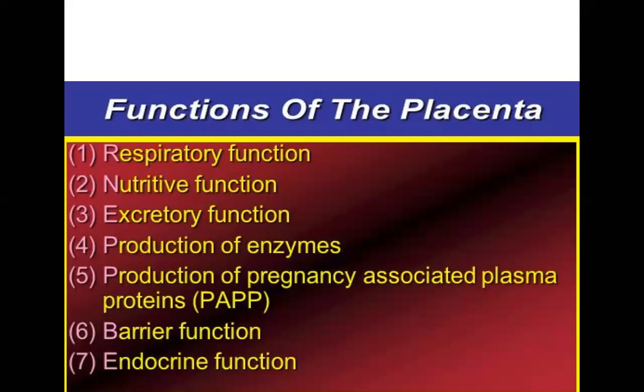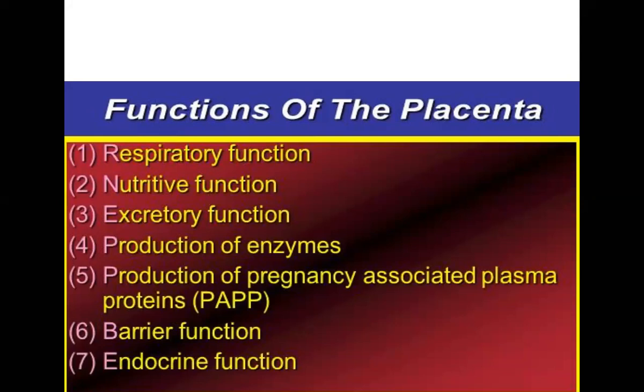Then the nutritive function: whatever glucose and other requirements the fetus has are given by the placenta to the fetus. Then the excretory function: waste products like urea and creatinine are removed from the fetus via the umbilical cord to the placenta.